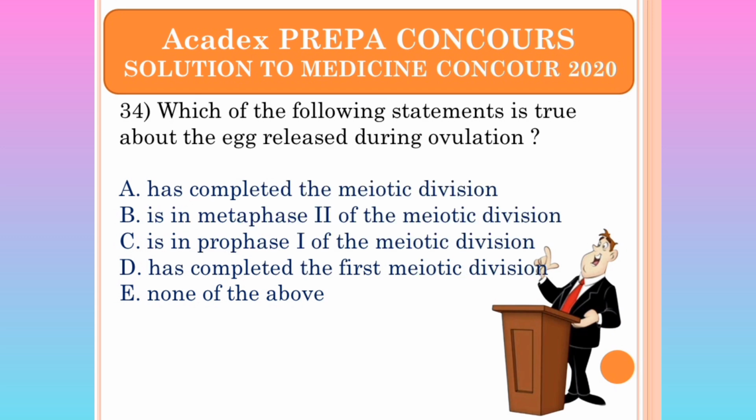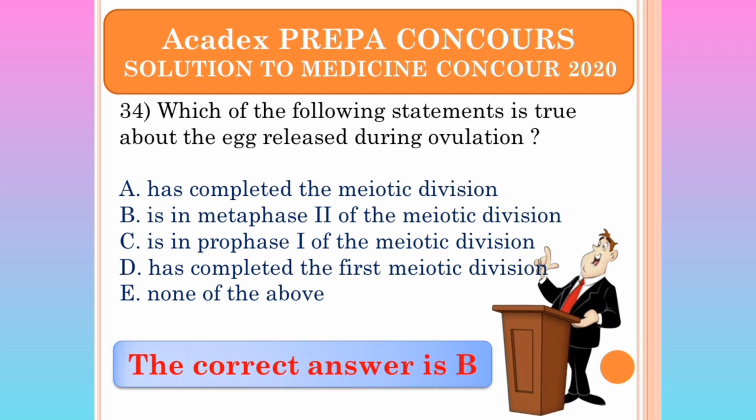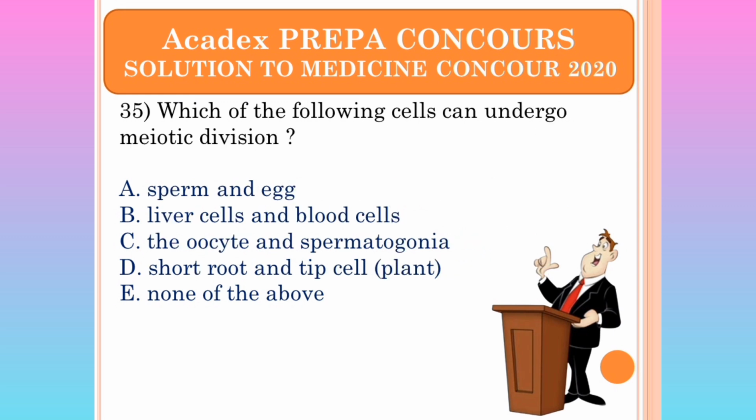In the cytoplasm. Which of the following statements is true about the egg released during ovulation? Has completed meiotic division. Is in metaphase 2, yes, of the meiotic division. B is correct. Which of the following cells can undergo meiotic division?